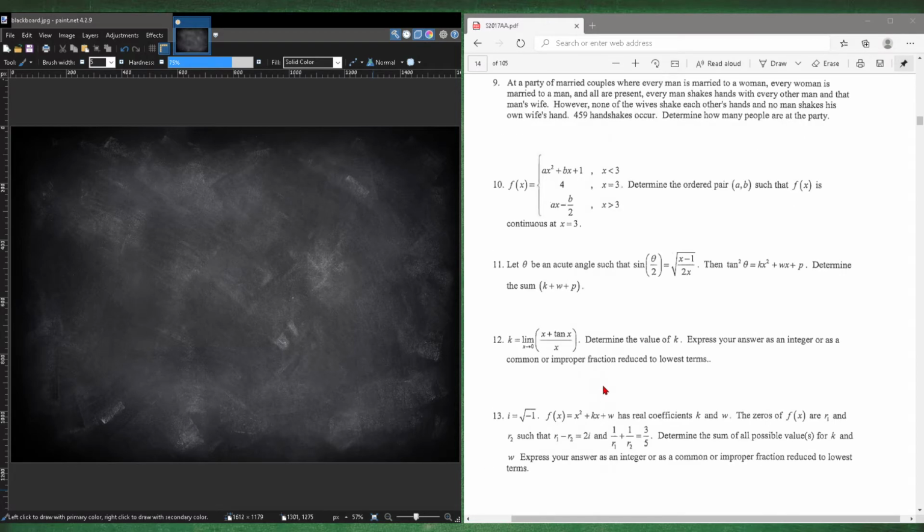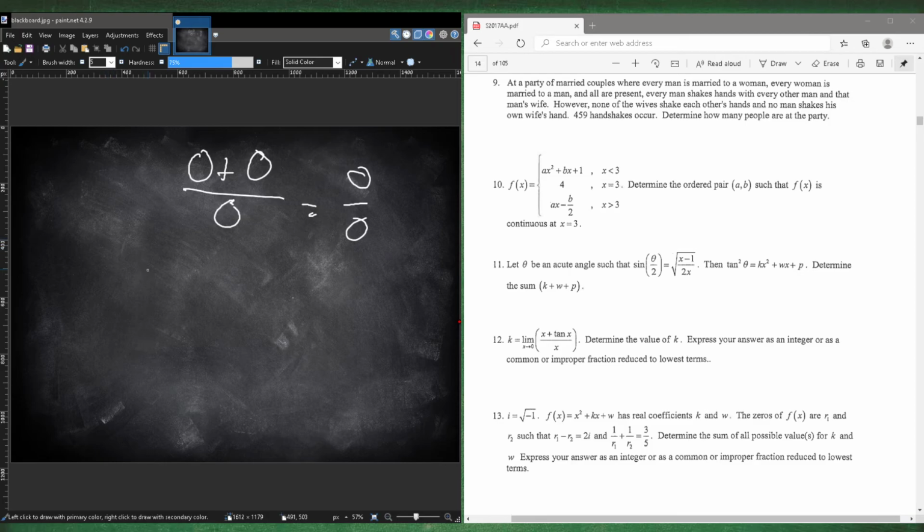Okay, number 12. K is equal to the limit as x approaches 0 of x plus tangent of x, over x. Determine the value of k. This is going to be a calculus question, so don't worry about it if you don't know how to solve it. Basically, you need to plug in the value for x to see what's happening. 0 plus tangent of 0 is 0, and over 0, so this is just 0 over 0. If it's a 0 over 0 indeterminate form, you're going to use L'Hopital's rule, however you pronounce his name. Basically, you take the derivative of the top and the derivative of the bottom.